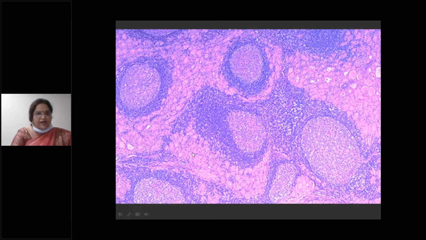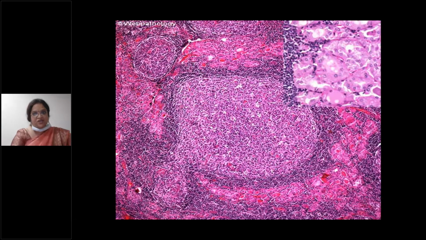And most of the thyroid follicular cells appear to have abundant granular eosinophilic cytoplasm, that is nothing but Askanazy change. So lymphoid follicles and the thyroid follicular epithelial cells have abundant granular eosinophilic cytoplasm, that is Askanazy change. This is lymphoid follicles on high power, and these are thyroid follicles.